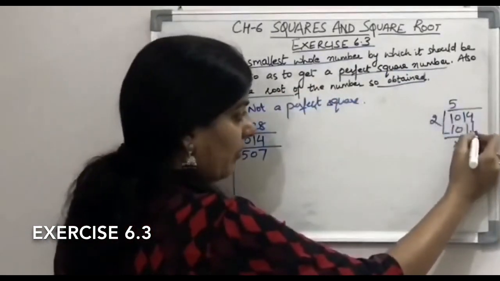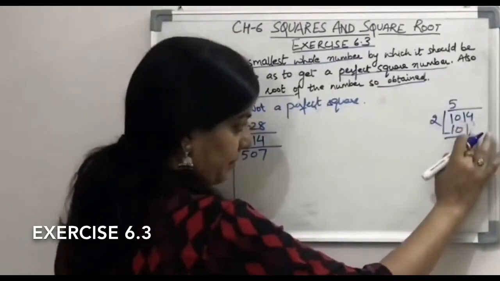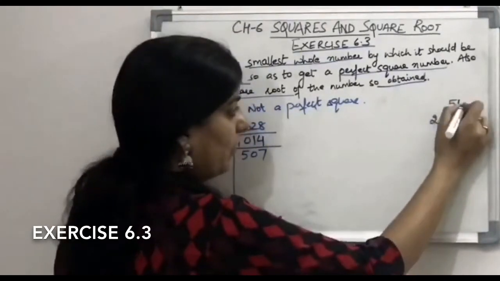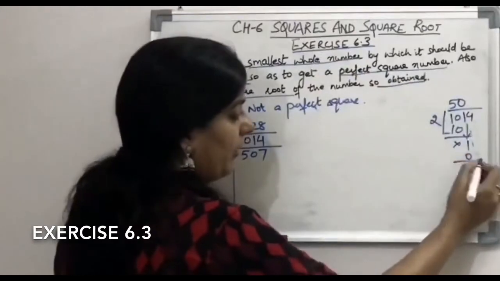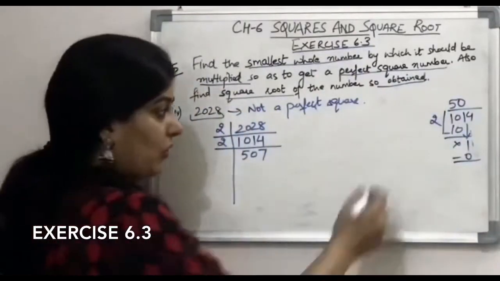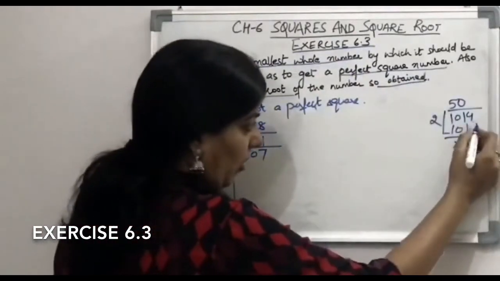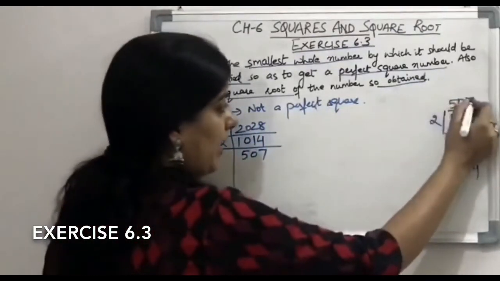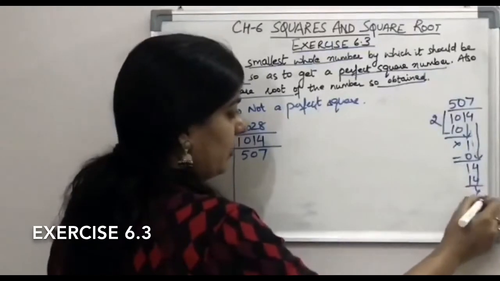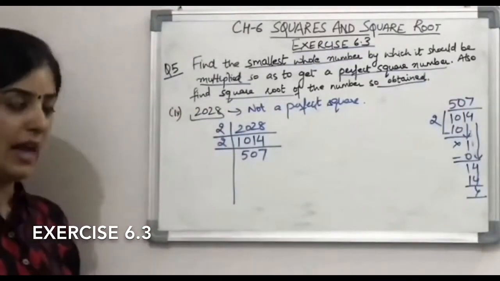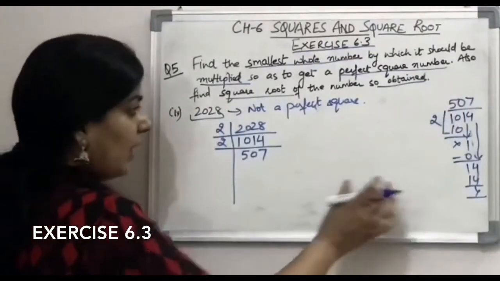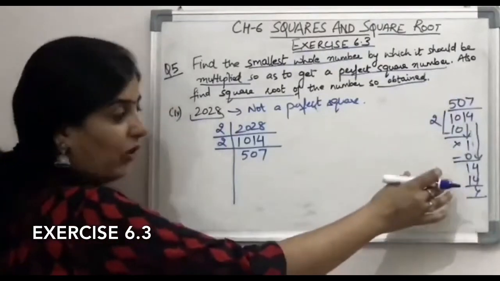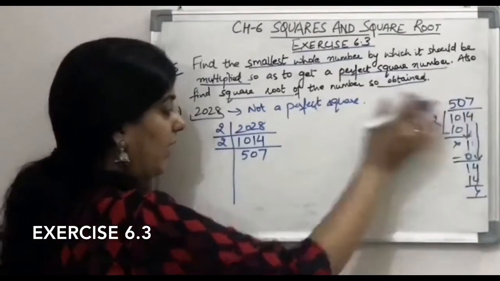We cannot bring 4 here unless we put a 0 here, as 1 is not divisible by 2. So 2 zeros is 0. Now we will take 4 here and 2 sevens are 14. So this is how I have got 507. Dividing in rough is easier for you. You can always do it in rough and write the answer.